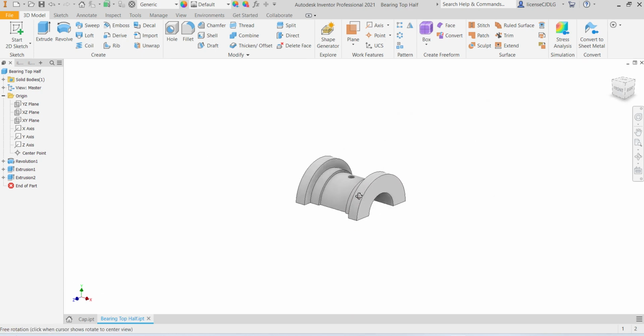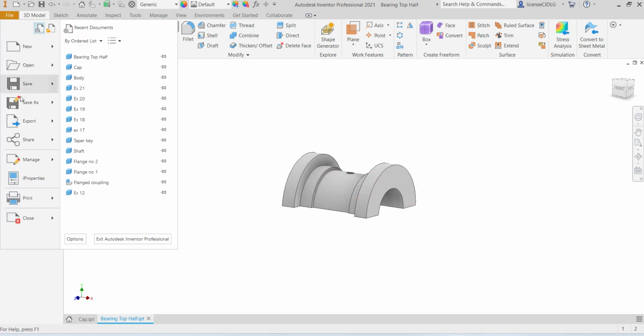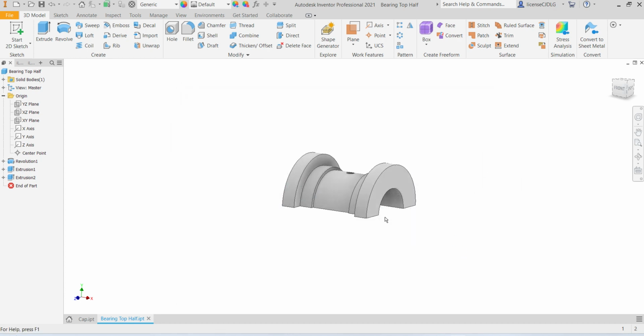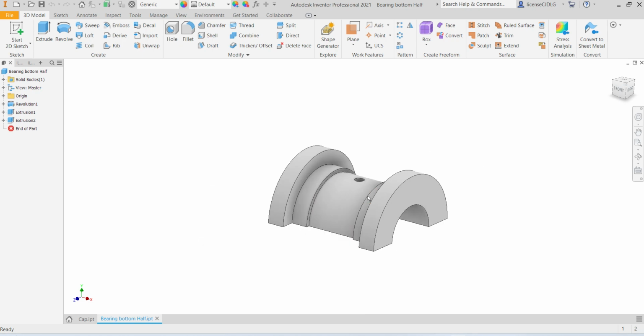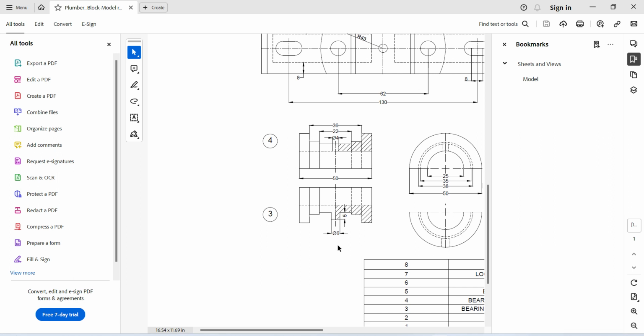So second one, file, save as. Top half is there. Now we can save as bottom half. For bottom half, you can see there is a dia 6 mm extended pin up to 5 mm.